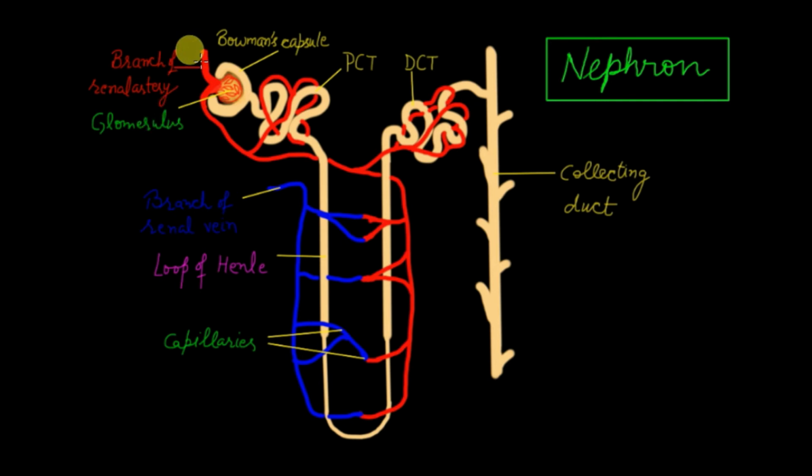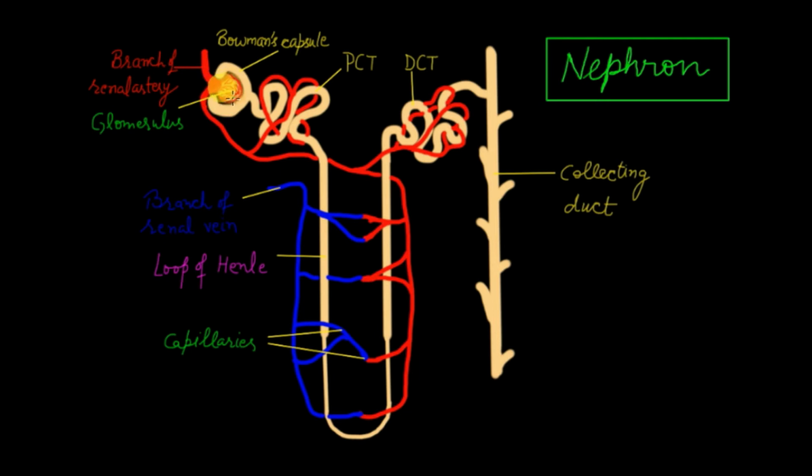So, blood with nitrogenous waste comes here and flows inside the capillaries of the glomerulus. Because the diameter of the capillaries is very small here, blood flows with high pressure.